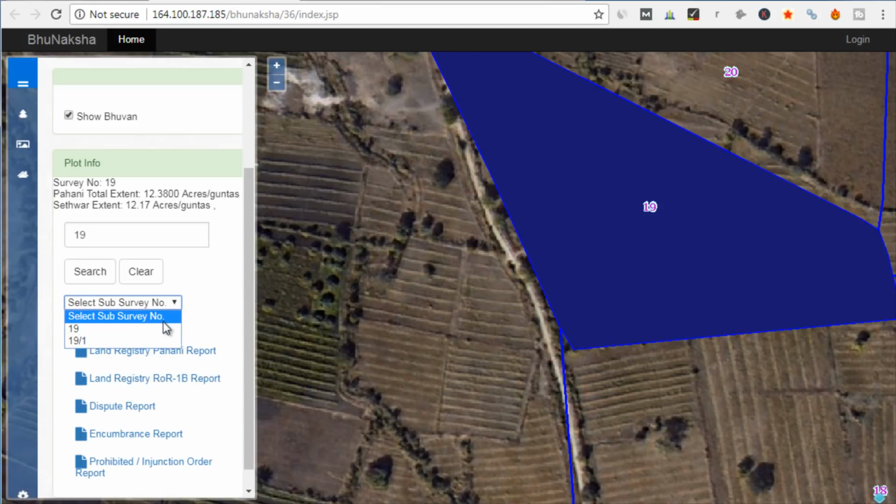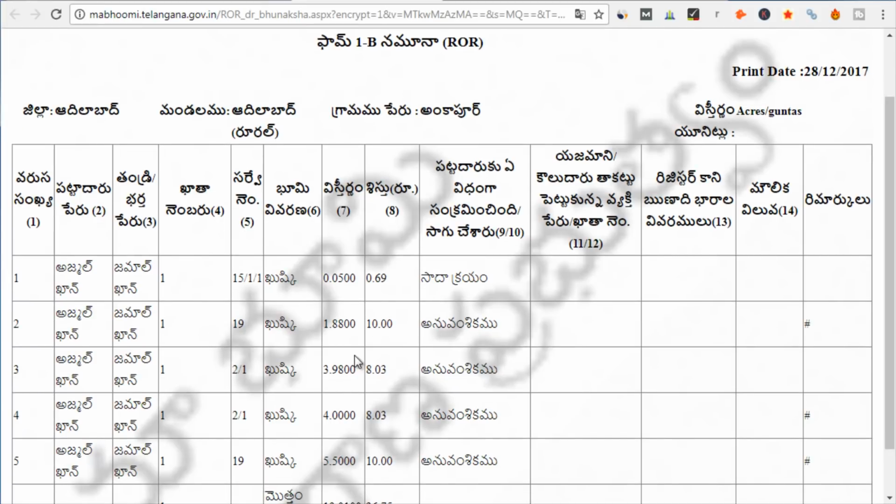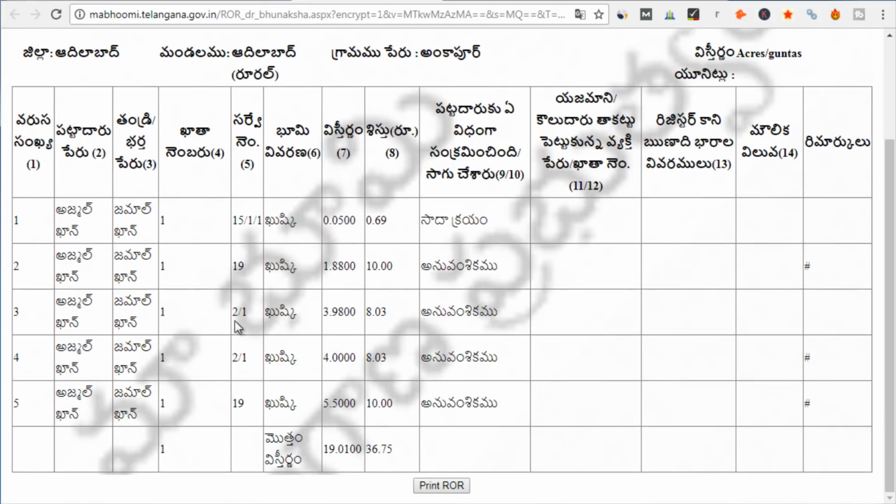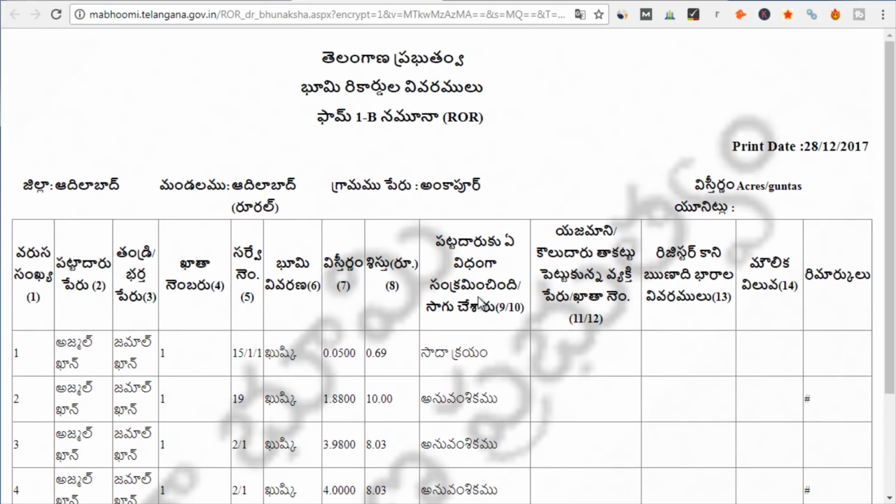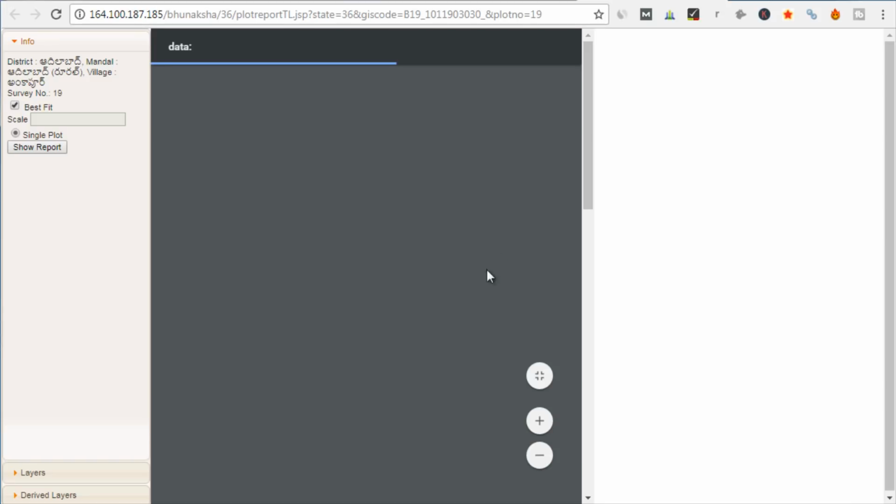I think we will have to select the sub-survey number here. So we will select 19 again and I will click on this ROR 1B. So you can see again ROR 1B report is generated and the same report is generated from here also. Now I think the plot report has also opened up. So let me quickly show you the plot report also, how you will get the plot report.